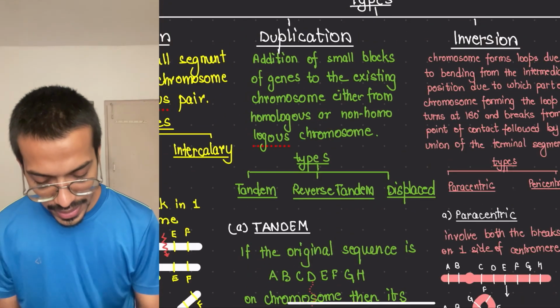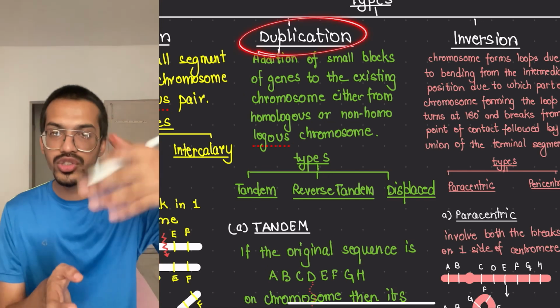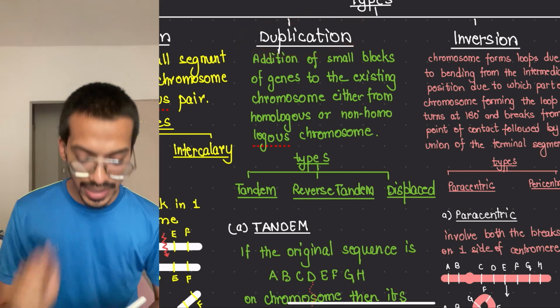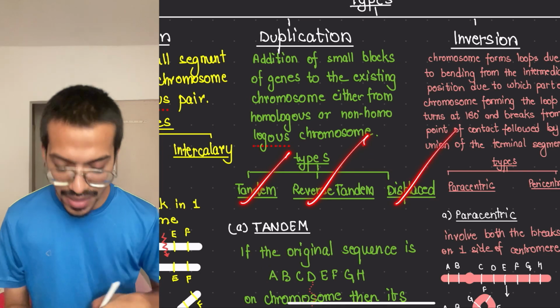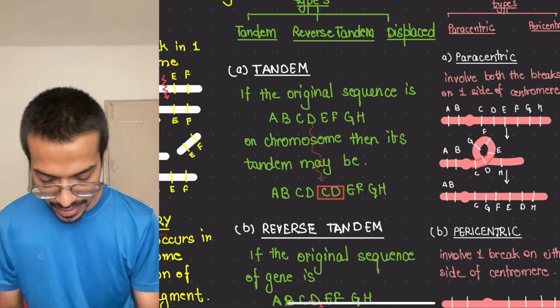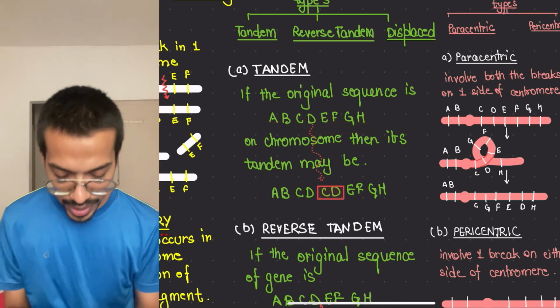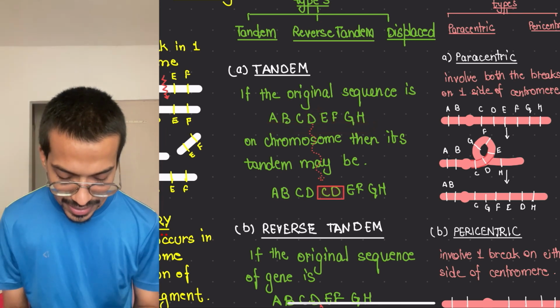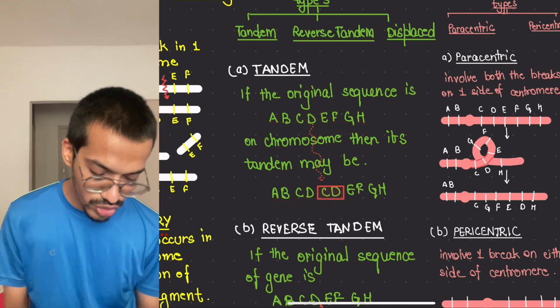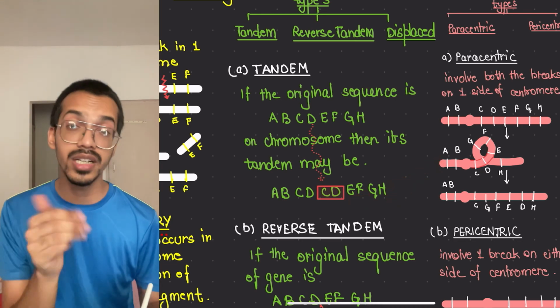Then comes the duplication. Duplication means multiple copies of genes are represented. There are three types: tandem, reverse tandem, and displaced. First is tandem. For example, this is a gene sequence A, B, C, D, E, F, G. Now what happens? C, D I am repeating. So A, B, C, D, C, D again, E, F, G, H. This is tandem. Tandem means repeats.